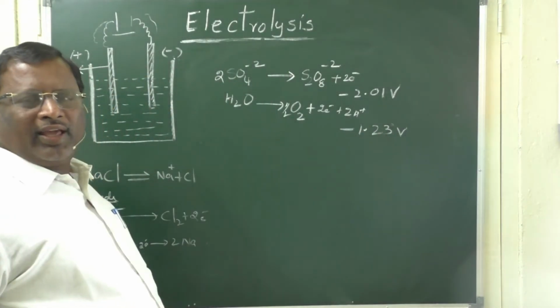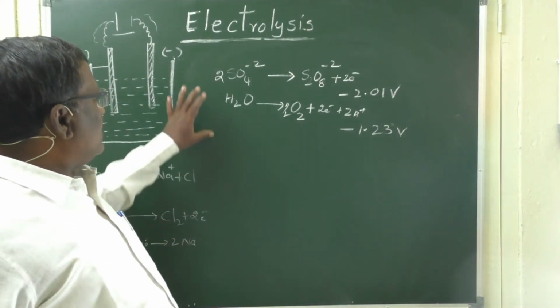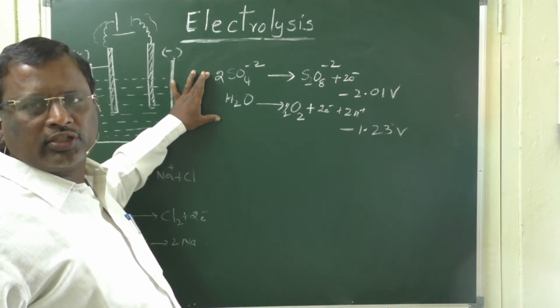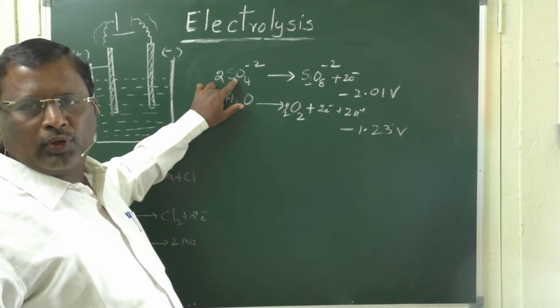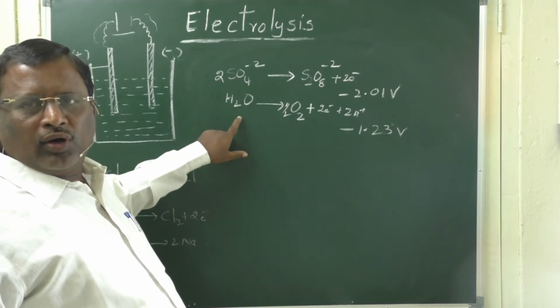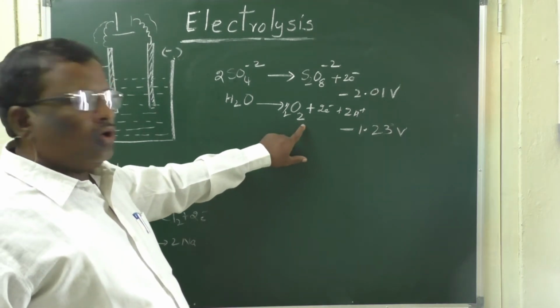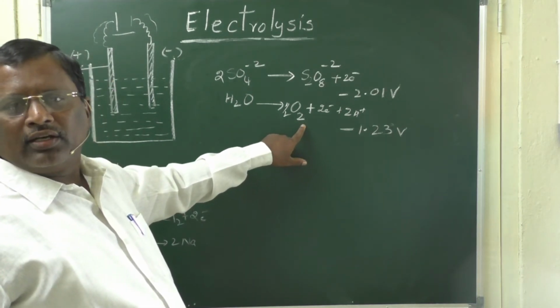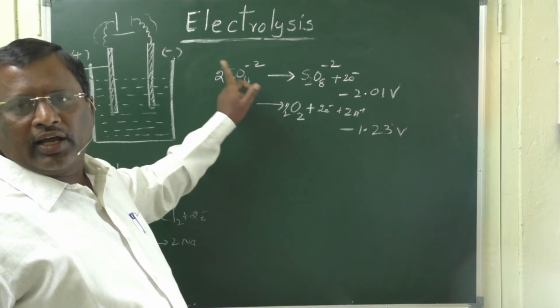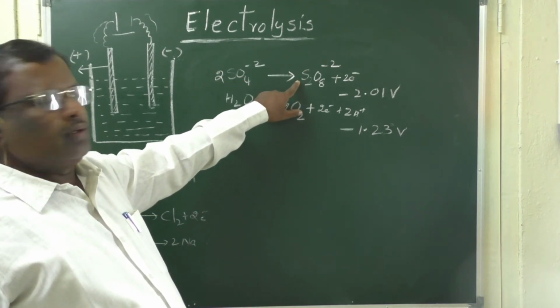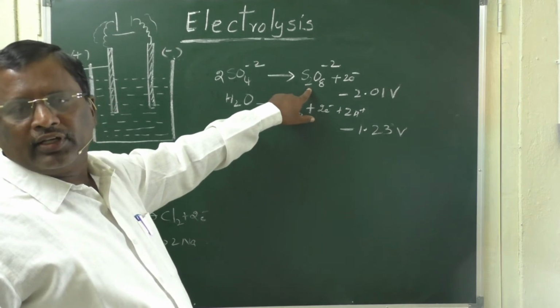On the electrolysis of aqueous copper sulphate solution, sulphate ions are present and water molecules are present. So, water can oxidize to oxygen, or sulphate can oxidize to peroxydisulfate.